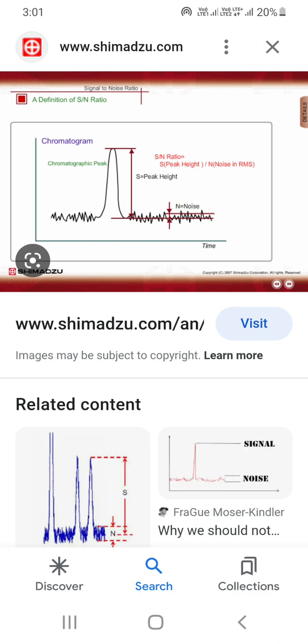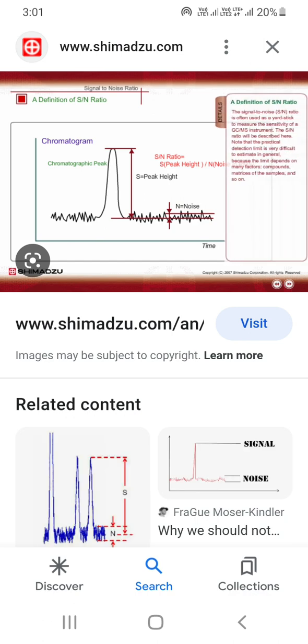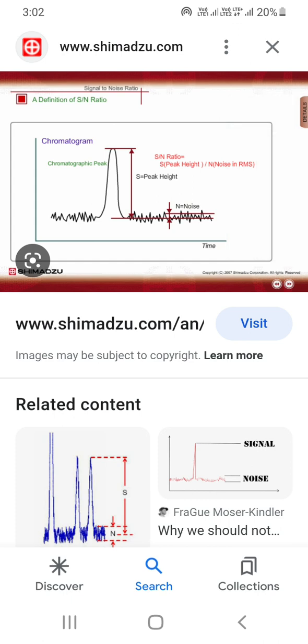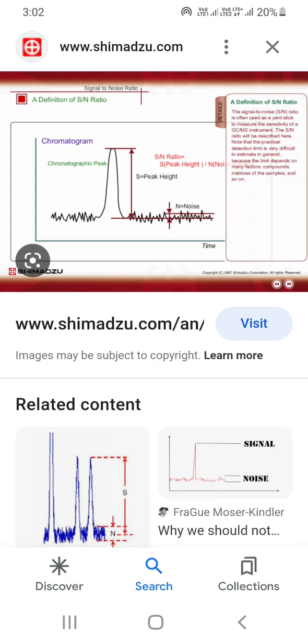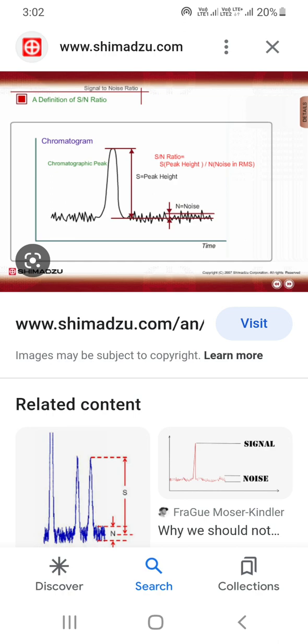In this example, you can clearly see the definition of the signal to noise ratio on a chromatogram with a chromatographic peak. The signal to noise ratio is often used as a yardstick to measure the sensitivity of an instrument.